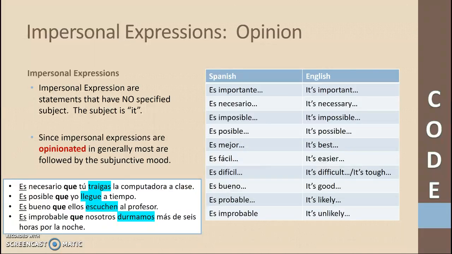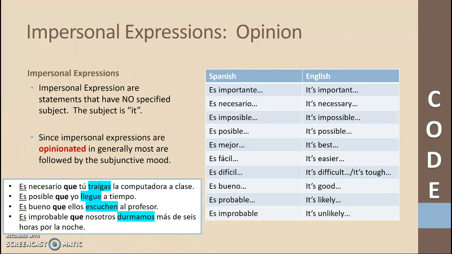All right, so we're going to start using expressions that require the subjunctive. And the reason being is the more we use these expressions, we're going to get in the habit of whenever I use it, I follow it up with the subjunctive. Whenever I write it, I follow it up with the subjunctive. Whenever I say it, I follow it up with the subjunctive.